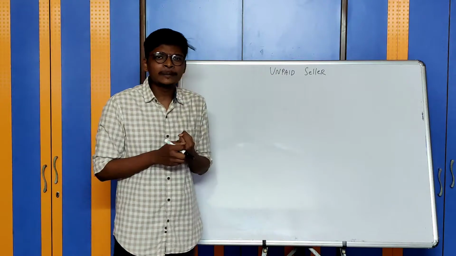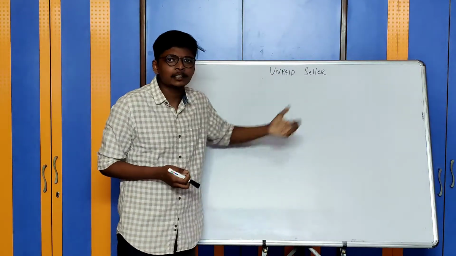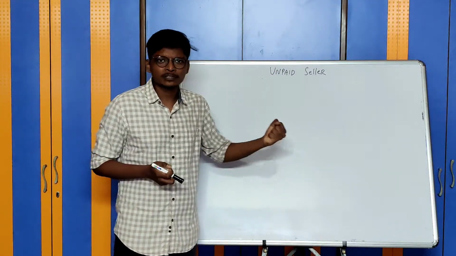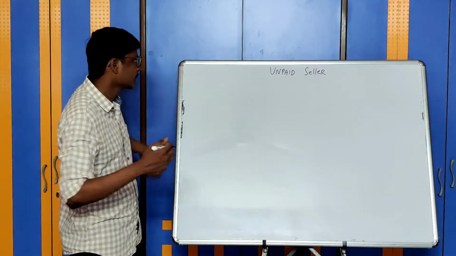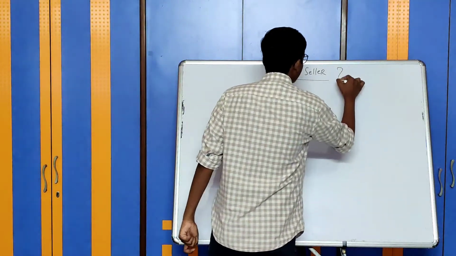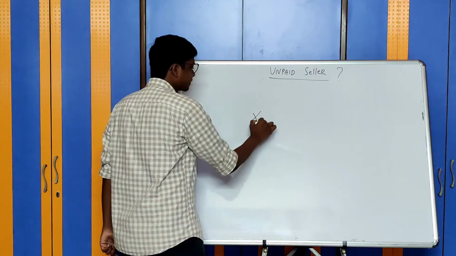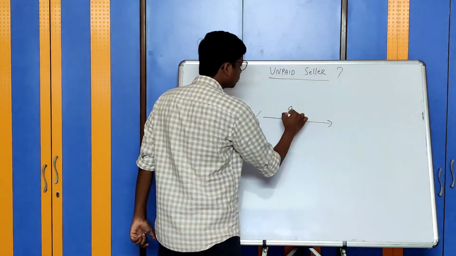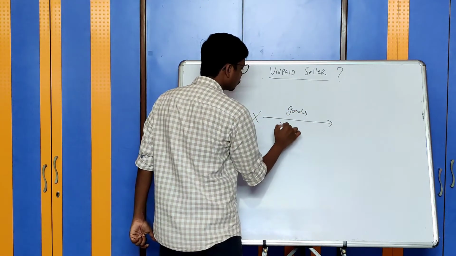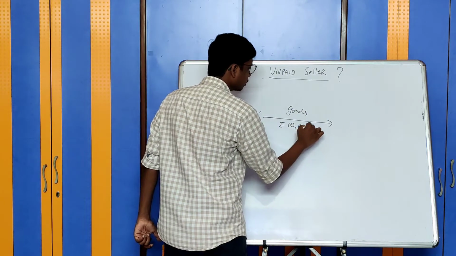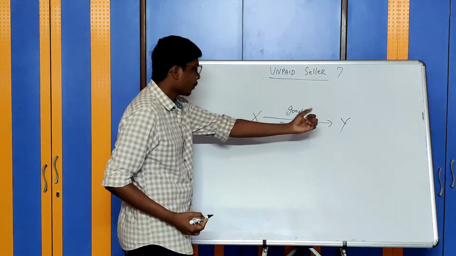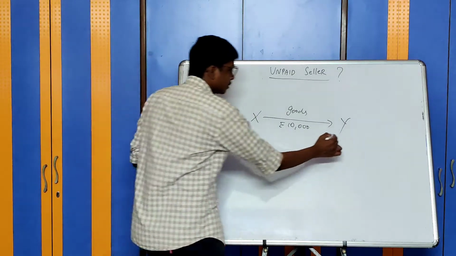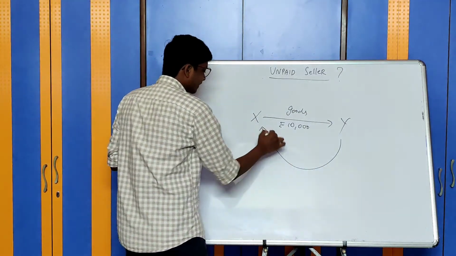In today's lecture, we will be discussing the concept of unpaid seller, which is Unit 4 of Sale of Goods Act and CA Foundation syllabus. Now, who is an unpaid seller? Let's say X has sold some goods worth rupees 10,000 to Y. Now, Y has to make payment to X.